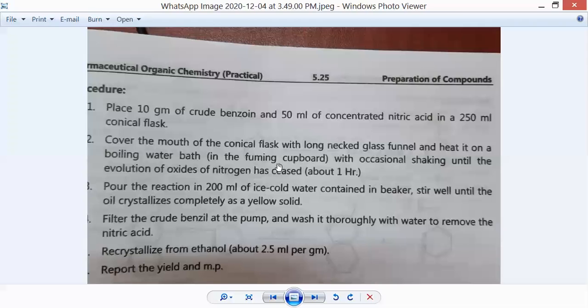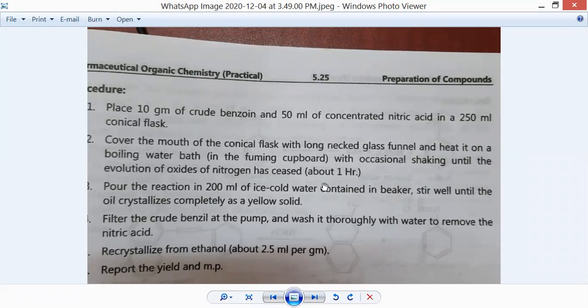Until the nitrous acid leaves in gas form, we keep shaking the reaction mixture continuously on the water bath. This will require about 1 hour of shaking. Now after that, pour the reaction mixture in 200 ml of ice cold water in a beaker. Simply by shaking, oxidation takes place by this nitric acid and the product is formed immediately.